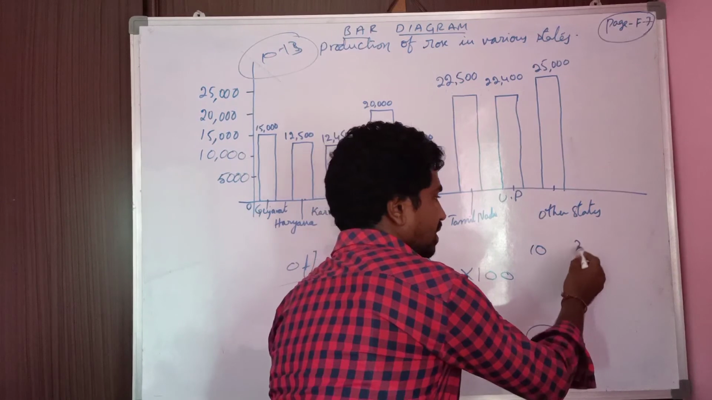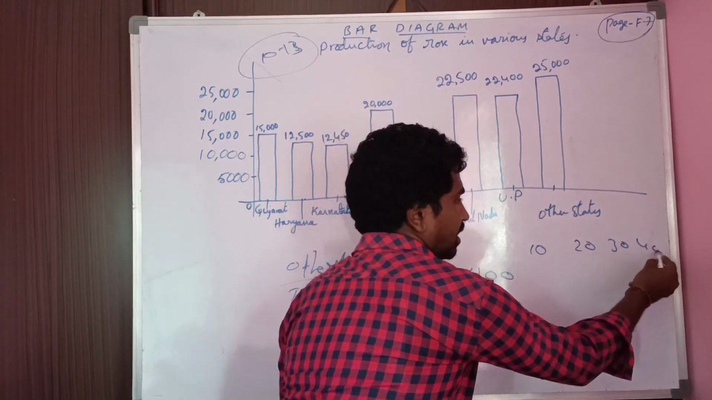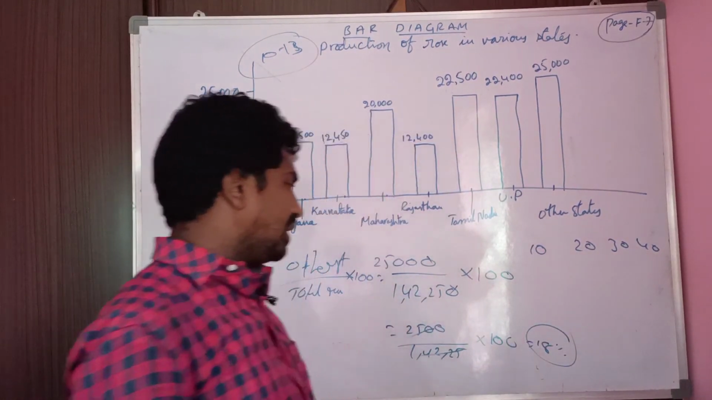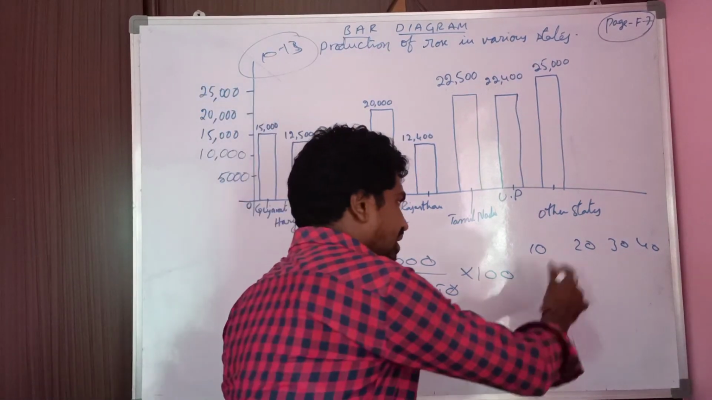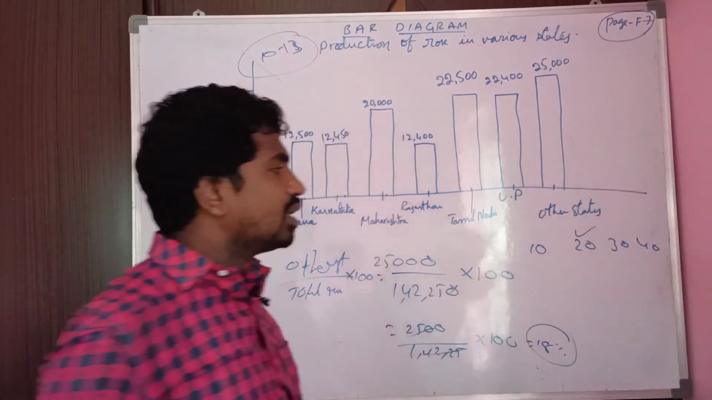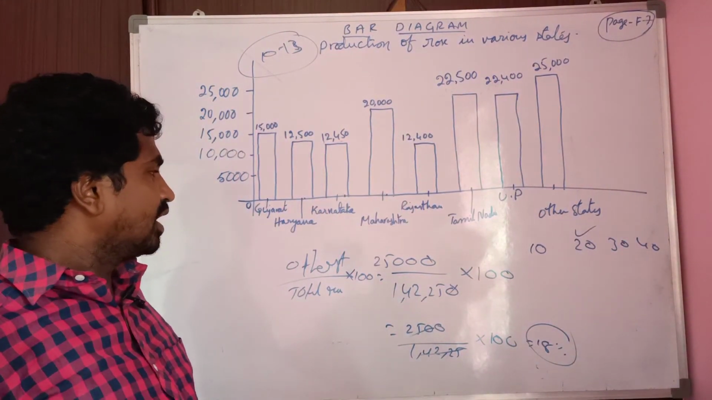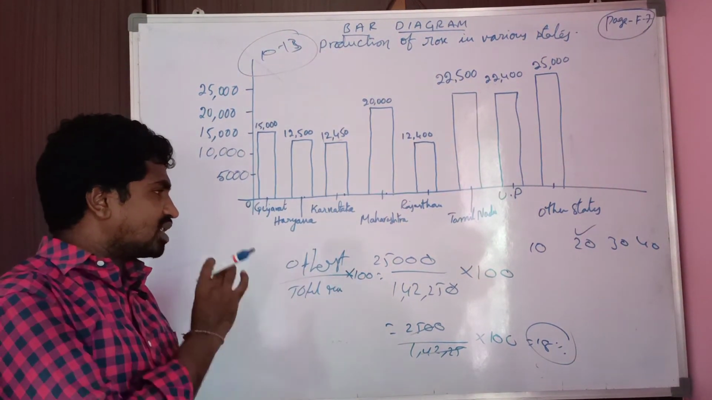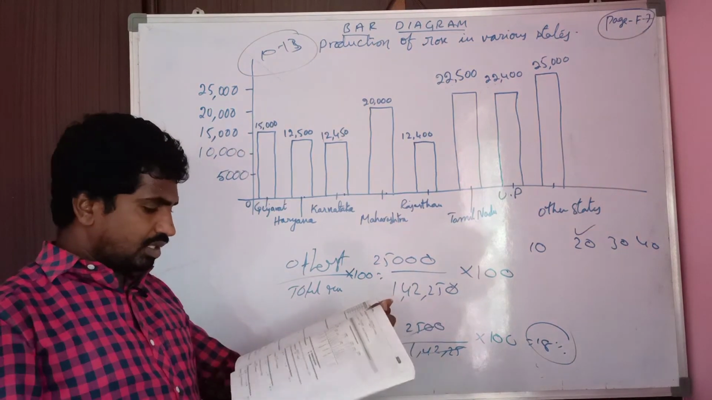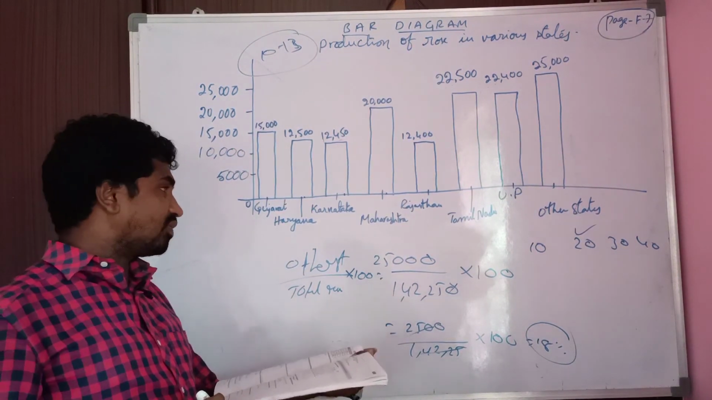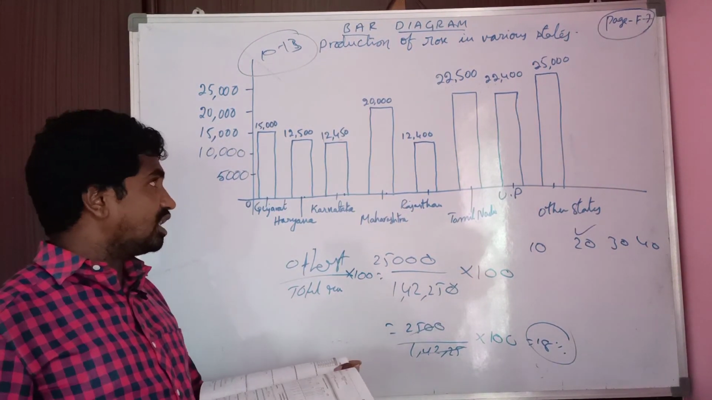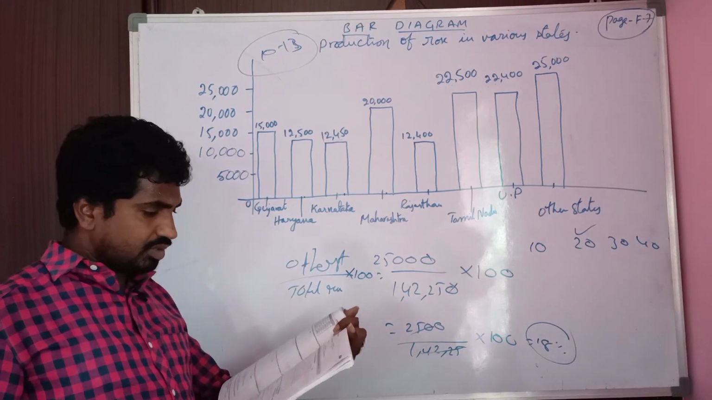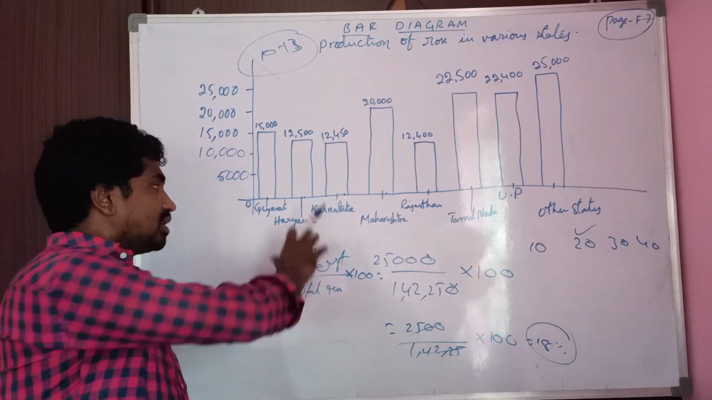The options are 10, 20, 30, 40. The nearest value to 18 is 20, so we should take 20%. Here we used just averages and percentages only, and also the sum of all the production we added. Okay, we completed this diagram.